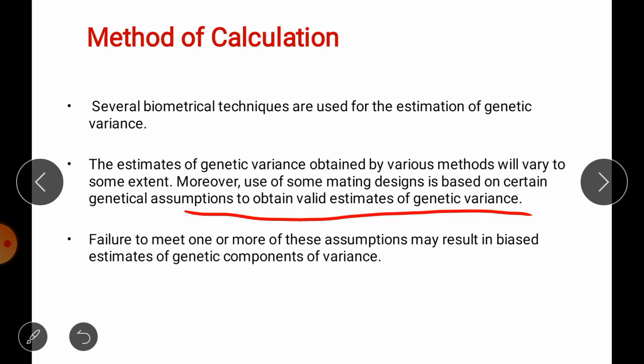But if we use certain methods, maybe diallel, partial diallel, or biparental mapping, and the population is not able to meet the assumptions required for that method, then it results in biased estimates of genetic components. So before using any method to calculate genetic variances or gene action, your population should meet all the genetical assumptions. Then only you will get true estimates of gene action.